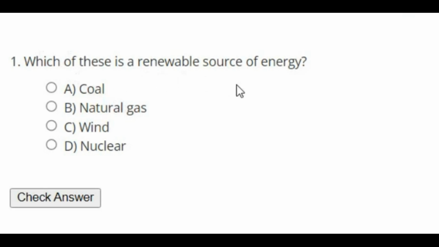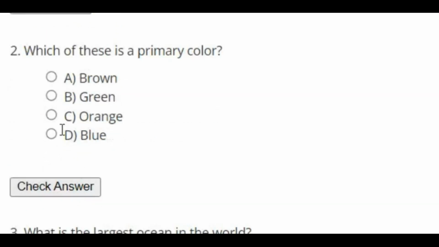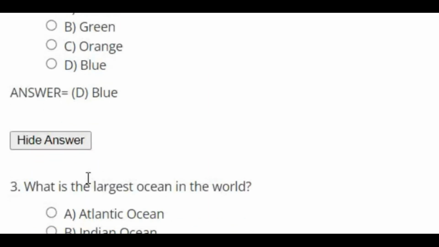Which of these is a renewable source of energy? The right answer is wind. Which of these is a primary color? The right answer is blue.